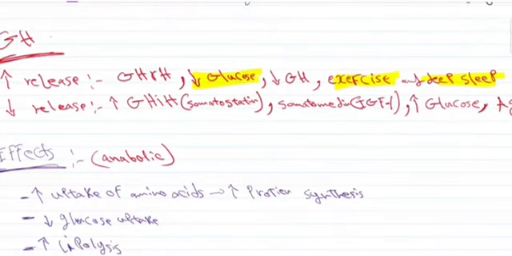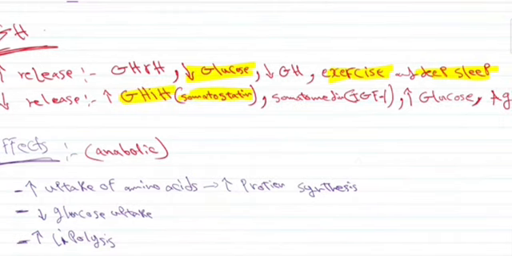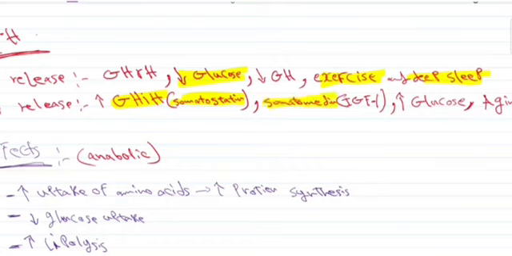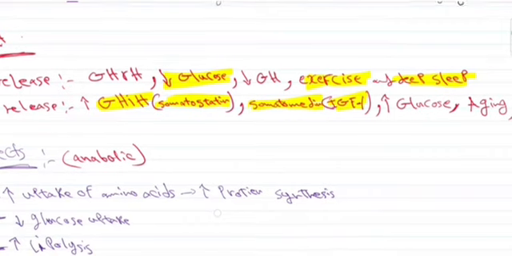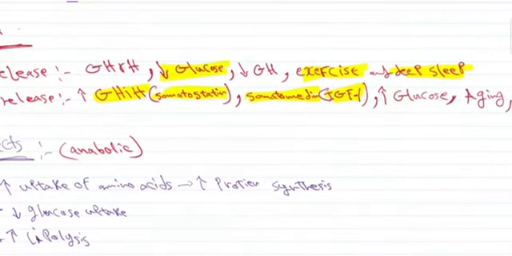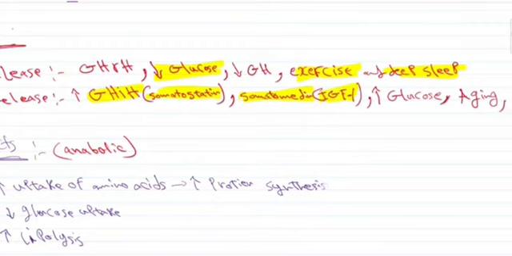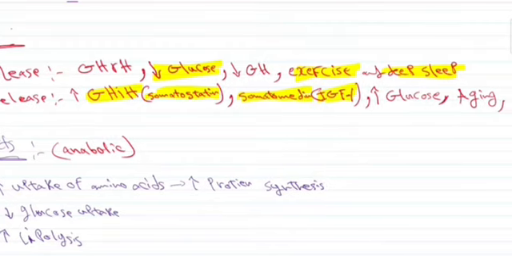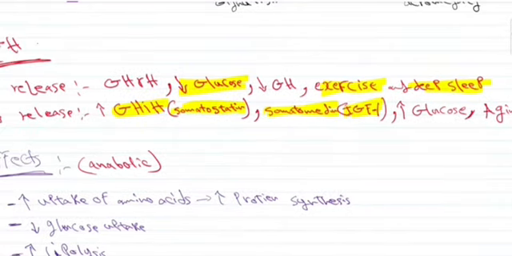Now, what decreases the release of growth hormone? So we have somatostatin, which is also called the growth hormone inhibiting hormone, which is released by the delta cells of the pancreas, and also somatomedin, which is also called insulin-like growth factor 1. Insulin-like growth factor 1 is released from the liver due to the stimulation by growth hormone. So growth hormone will work in all parts of the body, but also stimulate the liver to release insulin-like growth factor 1. Insulin-like growth factor 1 is the hormone that is more contributory to the growth in the body, even more than the growth hormone itself.